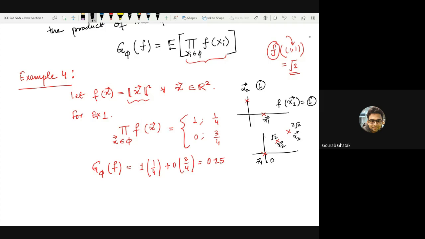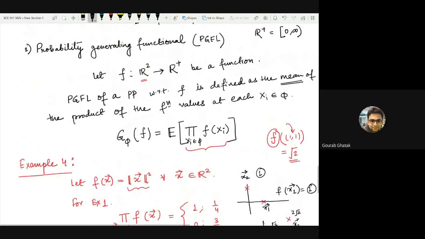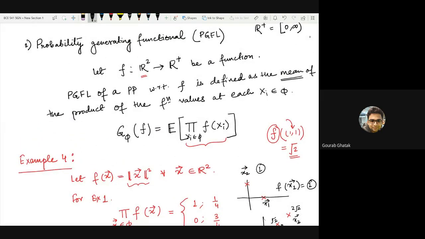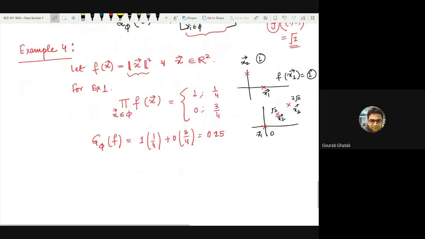Here we are saying that the probability generating functional of a point process phi with respect to a function f is defined as the mean of the product of the function values at each xi belonging to phi, right? So I hope this part is clear. There are two values which we got, 1 and 0, and the mean of it is simply 0.25. Is this clear or is there some issue still?